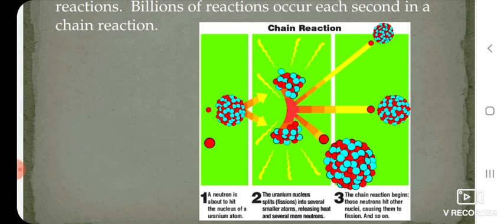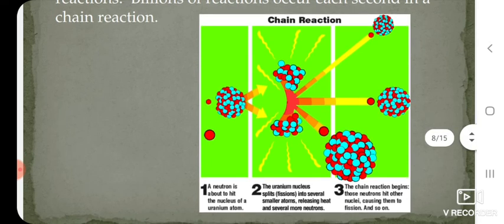The uranium nucleus splits into several smaller atoms, releasing heat and several more neutrons. The chain begins. Those neutrons hit other nuclei, causing them to fission, and so on.